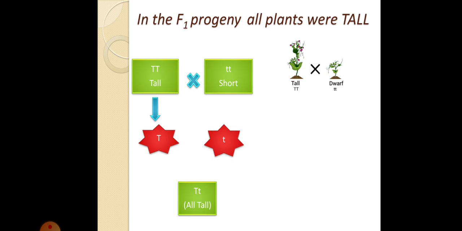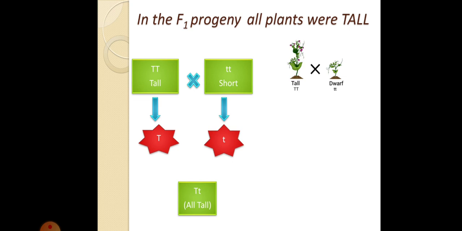Since the tall pea plant has two sets of chromosomes, we have written it as capital T and capital T. In the gamete, shown by the red star, you can see there is one single T. Similarly, from the short plant, small t, will come one gamete that is small t.